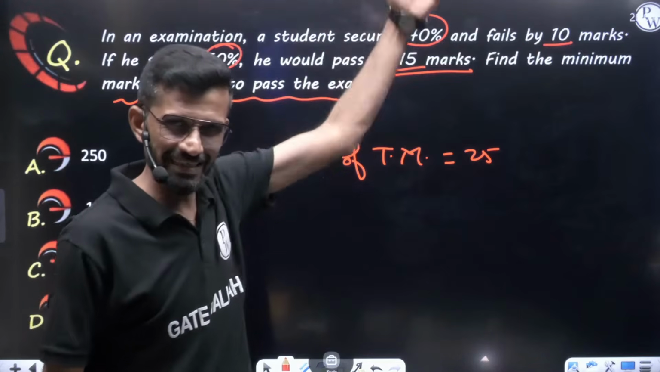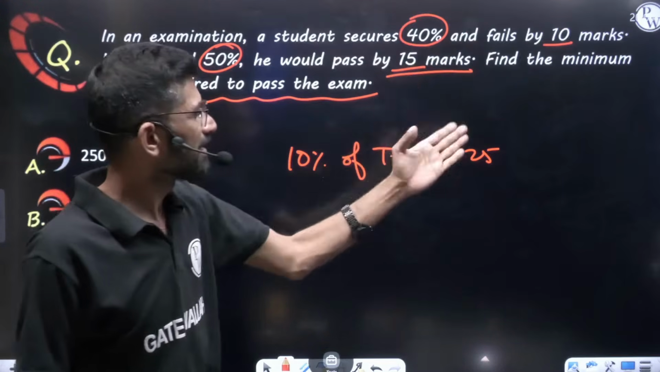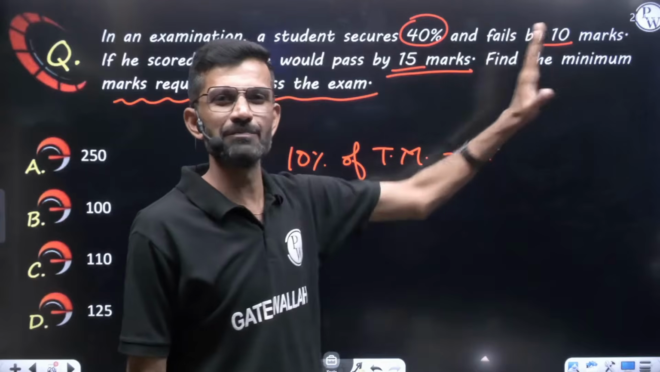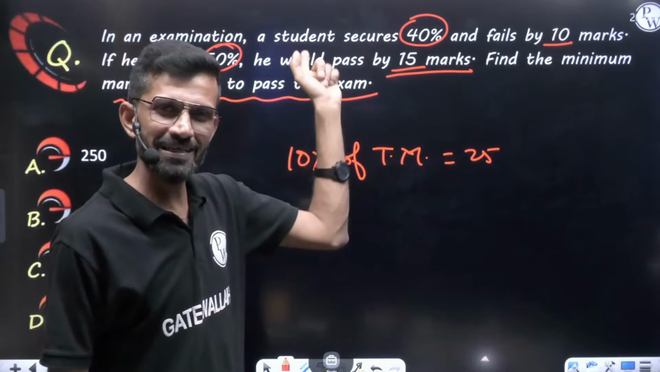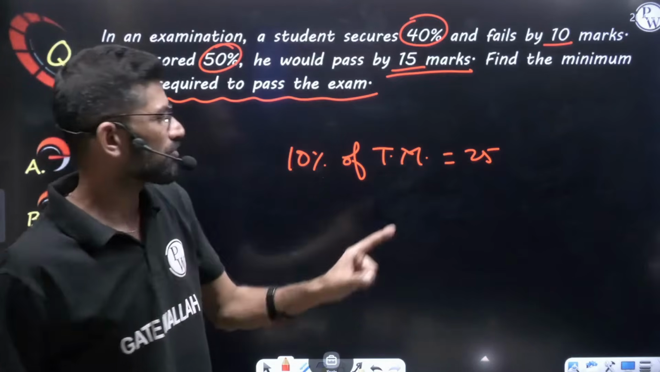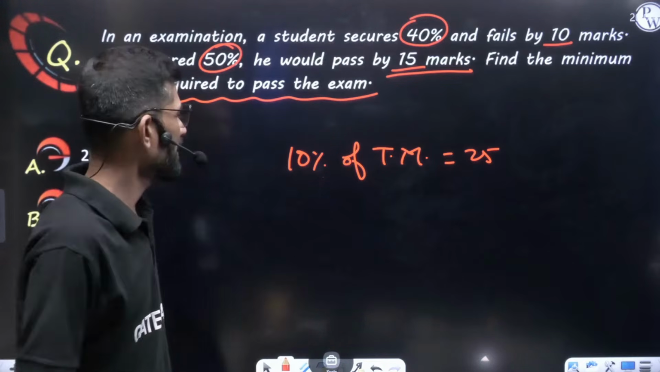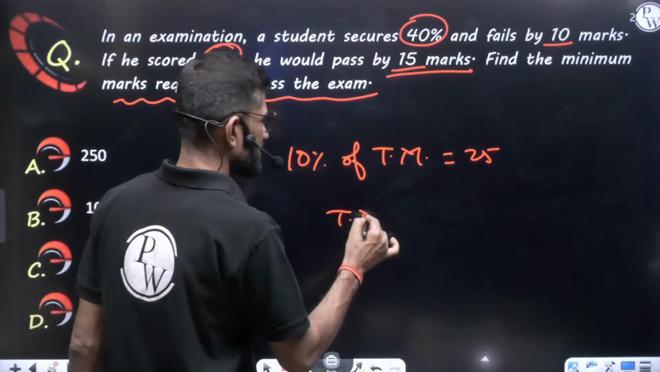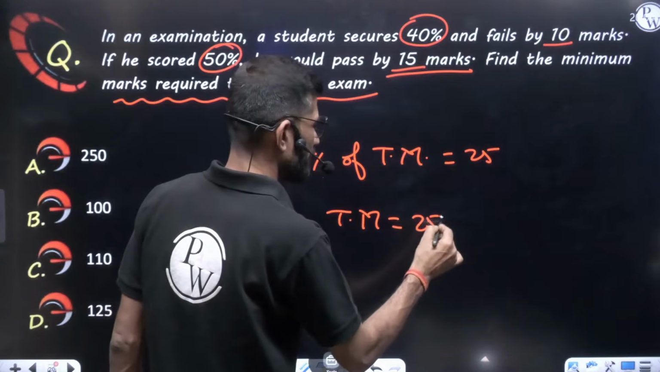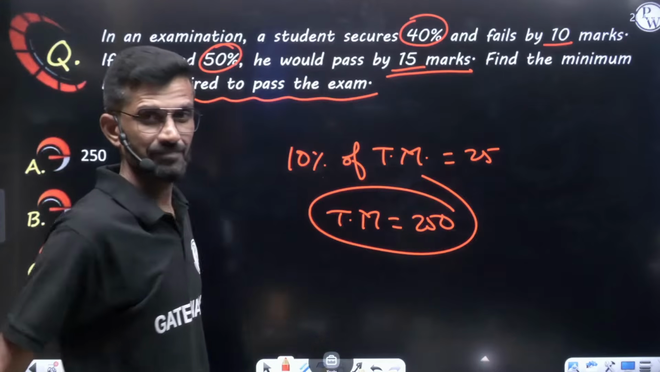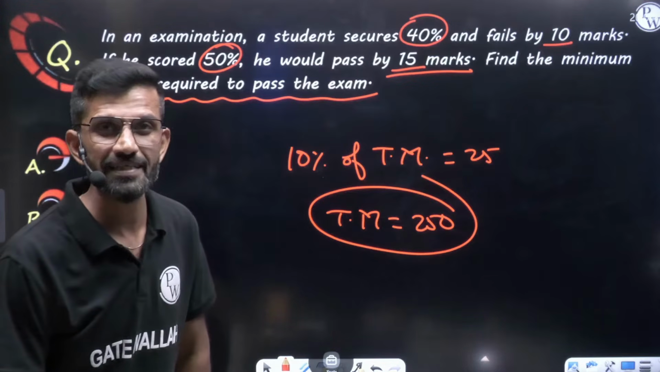From minus 10, that is from the pass mark in reverse 10, here it is plus 15, more than the pass mark, that is 15. So from minus 10, 10 increase and 15 total, it is a 25 gap. Now can I say that if 10% is 25, anyone can say 100% is 250. This is the total marks in which the examination was conducted.